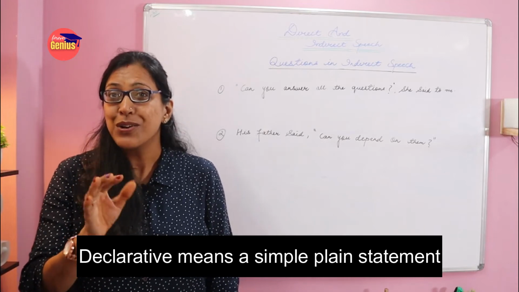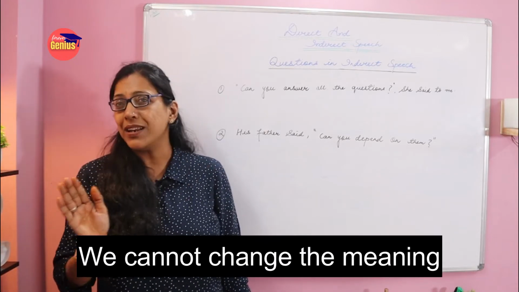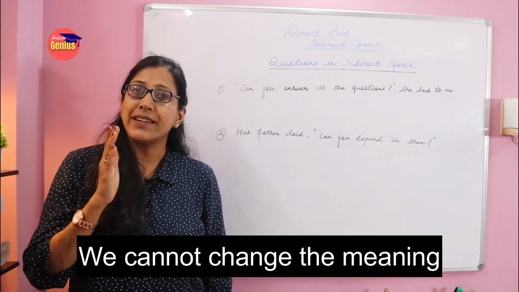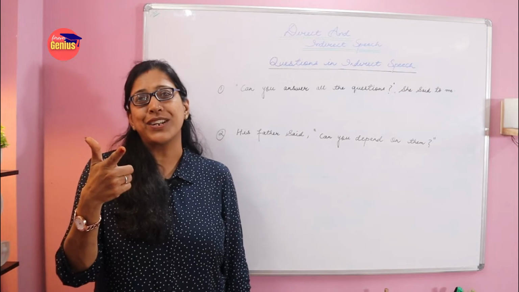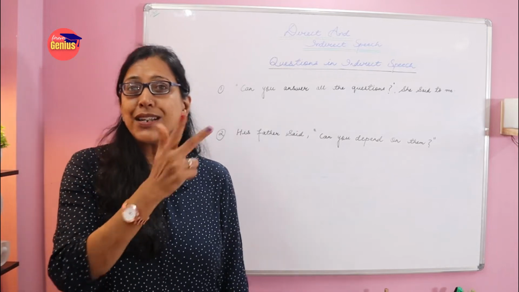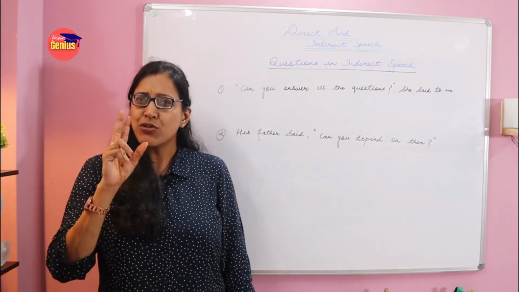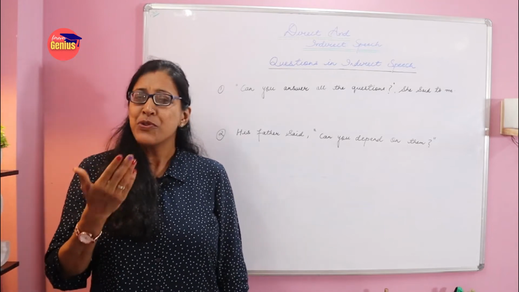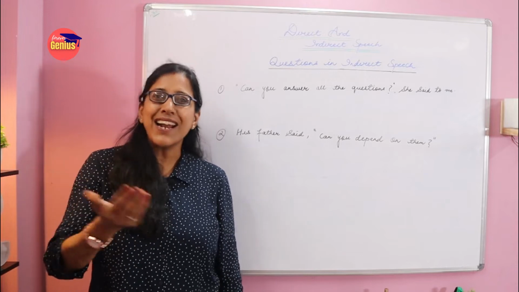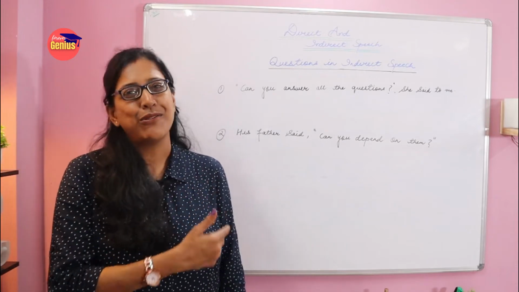But hold on, we cannot change the meaning. The meaning has to remain intact. With the meaning intact, we need to change it into declarative. Then what are the rules we are going to apply? Basically there are 3 steps which we need to follow. Let's see them in today's video.